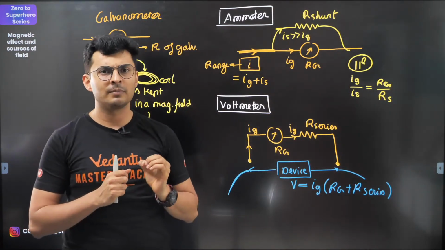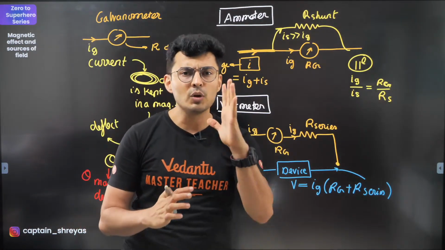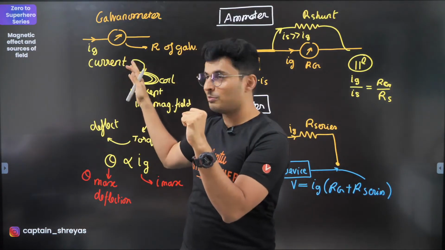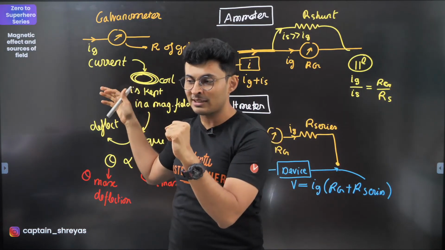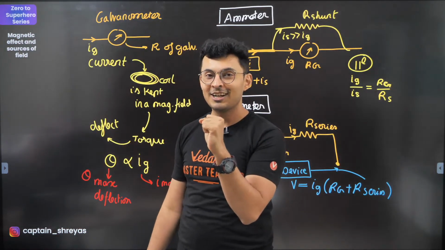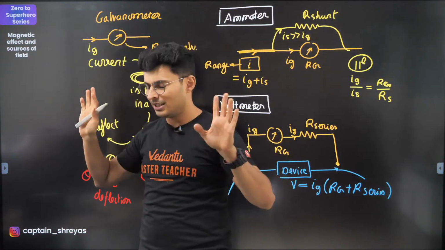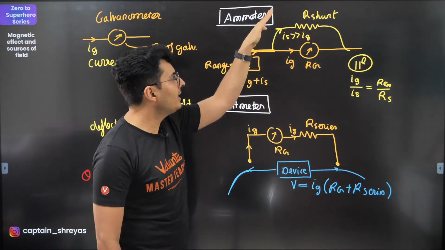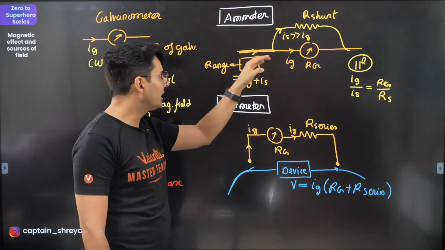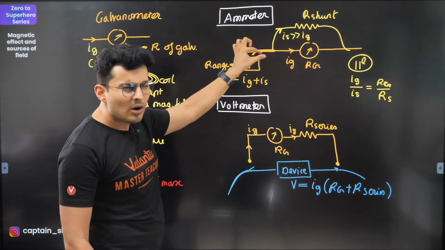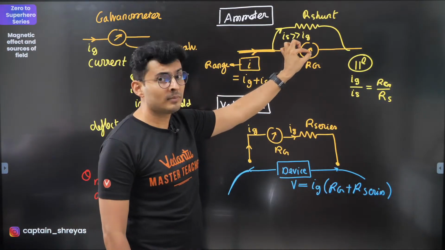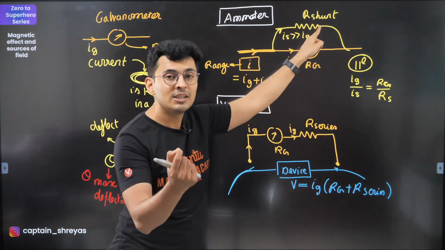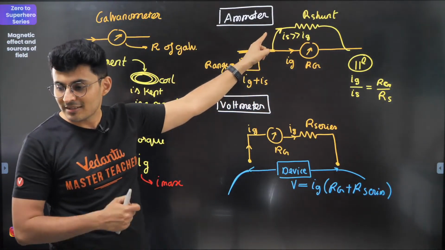Well, the logic is simple. When you want to pass high current, and you know that galvanometer is really, it cribs for everything. Like you always have a person who always starts cribbing for everything. Same way, galvanometer does not like a lot of current. So what you do is you bypass the current. You create an alternate path across the galvanometer, so that of this high current which is entering, only a small part enters the galvanometer. Most of the current passes through this parallel resistor, which is called the shunt resistance.